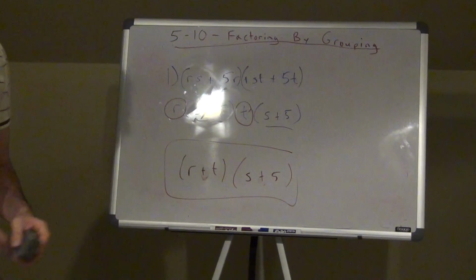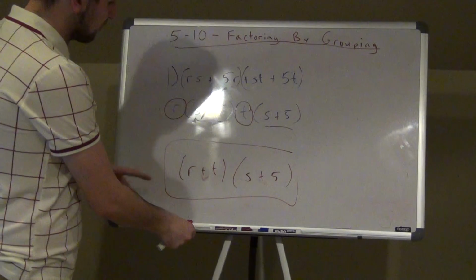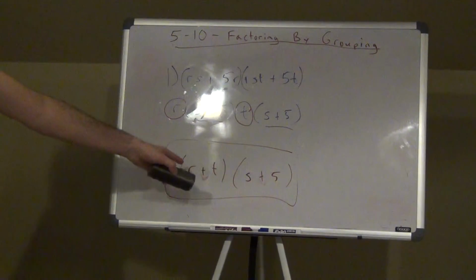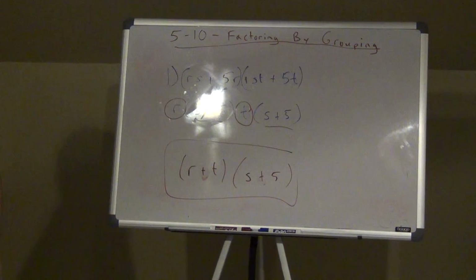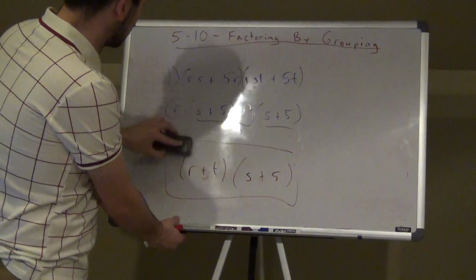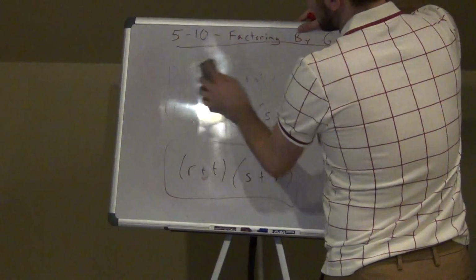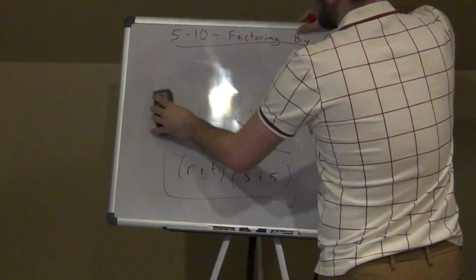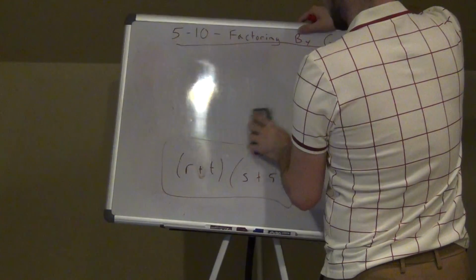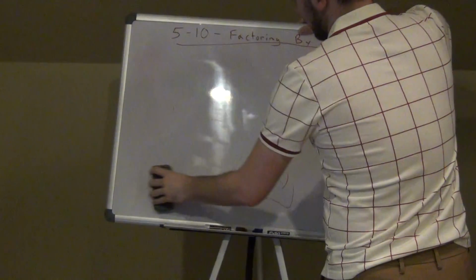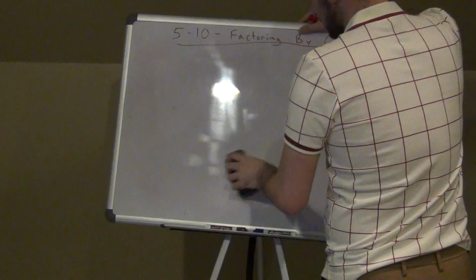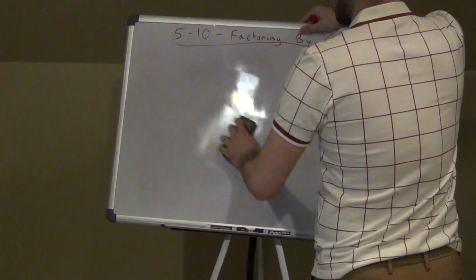So there's my first answer. Alright, so let's keep moving. So r plus t times s plus 5. And again, if I want to check my answer, multiply it out and I get back there. Alright, so let's do the second one. Again, we're going to do a couple together. You guys are going to do some on your own. Remember what I'm taking out as the greatest common factor. Again, I'm not doing that in depth because we have done the greatest common factor before. Or maybe I'll do some as we go along. That one was pretty easy though.